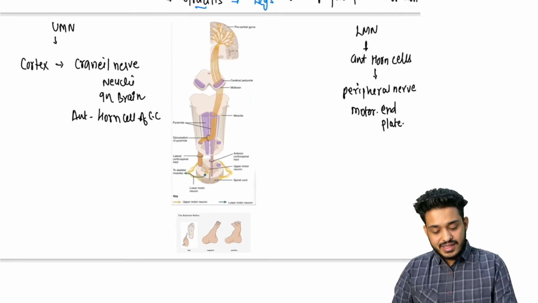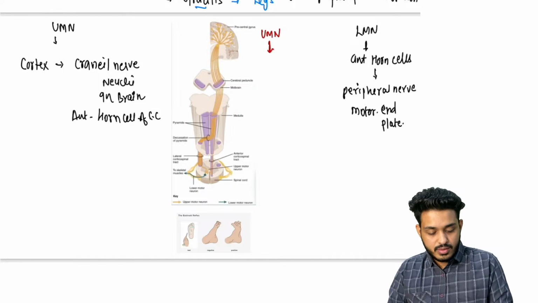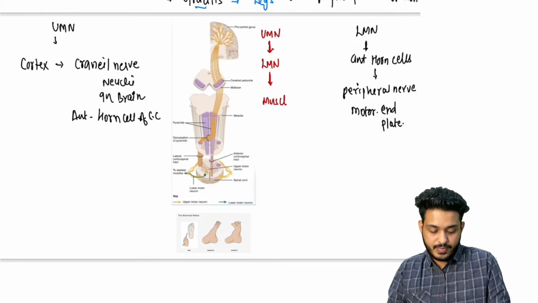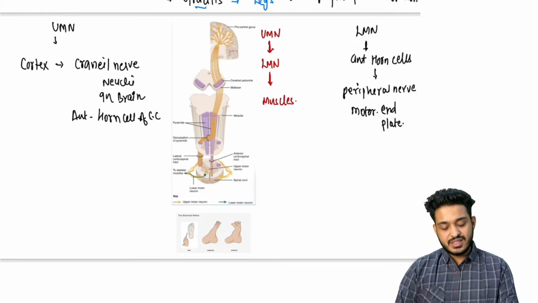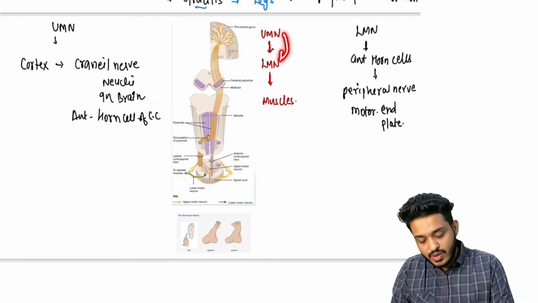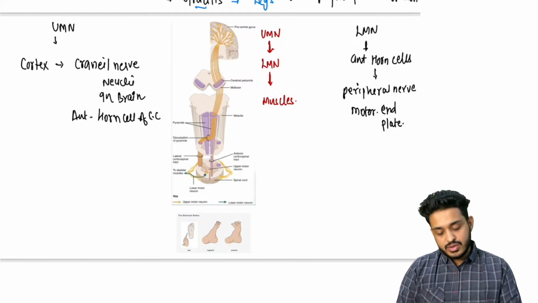Another thing, there will be some hierarchy. If you understand, the upper motor neuron is going to activate your lower motor neuron, and now this lower motor neuron is going to work on the muscles. So it's like a system that we are having. Upper motor neuron tells the lower motor neuron, and the lower motor neuron contracts the muscle.